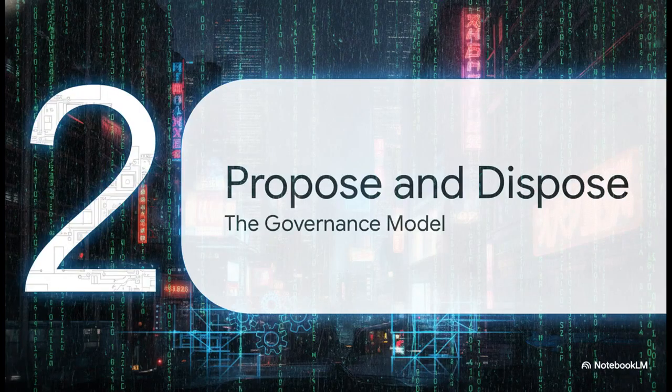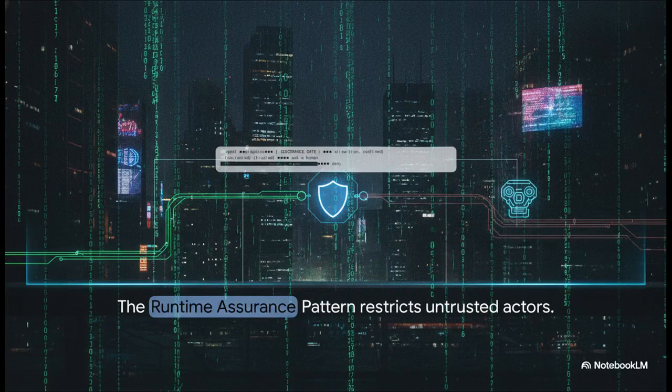Moving right along to Section 2, the propose and dispose model. The architectural fix for this threat is something called the runtime assurance pattern. And honestly, the way it solves the permission problem is brilliant. The agent never actually touches the machine directly. It's completely separated. Think of it kind of like an airlock on a spaceship. Nothing gets through to the critical systems without explicit clearance. The agent only ever proposes an action, while a separate, absolutely trusted governance gate actually disposes of that proposal.